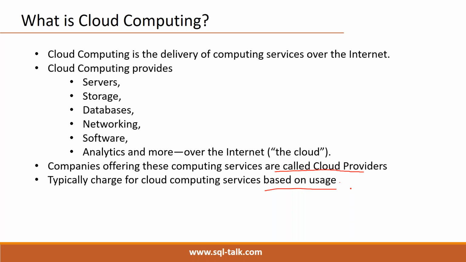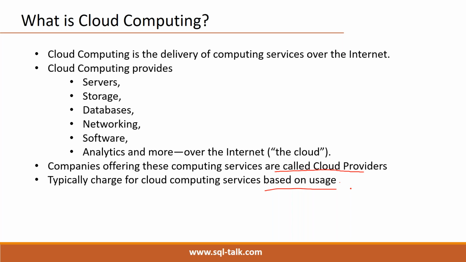If I shut down that machine, no need to pay. It is like an electricity bill, depending on usage. The same thing applies in cloud computing environments. No need to pay any fixed amount.